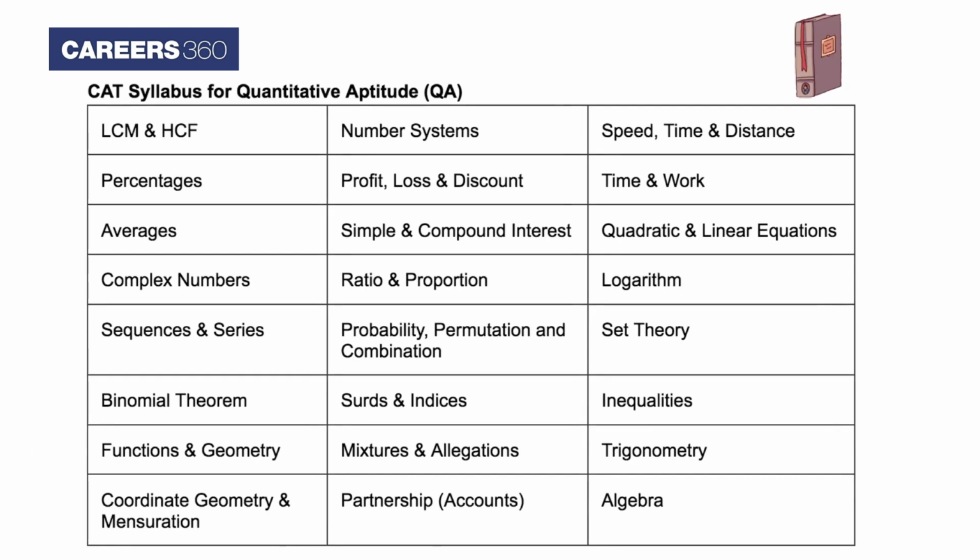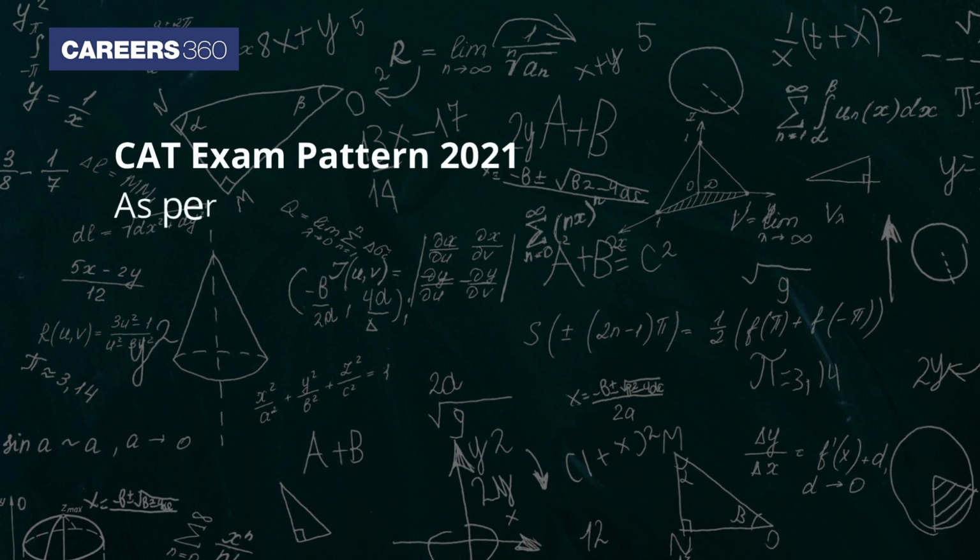CAT syllabus for quantitative aptitude: LCM and HCF, number systems, speed, time and distance, percentages, profit loss discount, time and work, averages, simple and compound interest, quadratic and linear equation, complex numbers, ratio and proportion, logarithm, sequence and series, probability, permutation and combination, set theory, binomial theorem, surds and indices, inequalities, functions and geometry, mixtures and allegations, trigonometry, coordinate geometry and mensuration, partnerships, algebra.